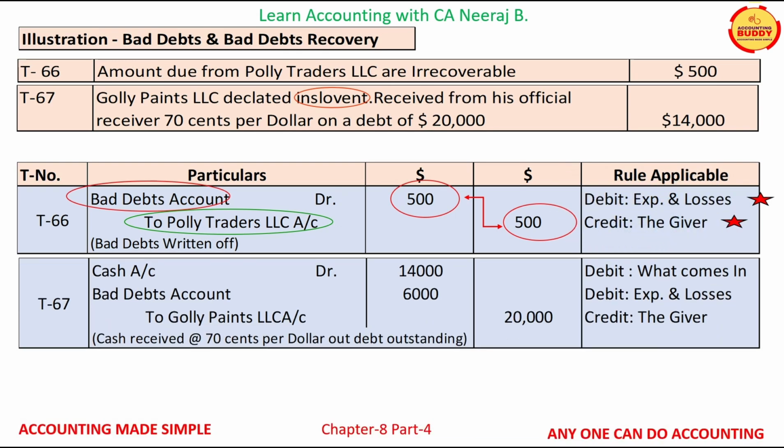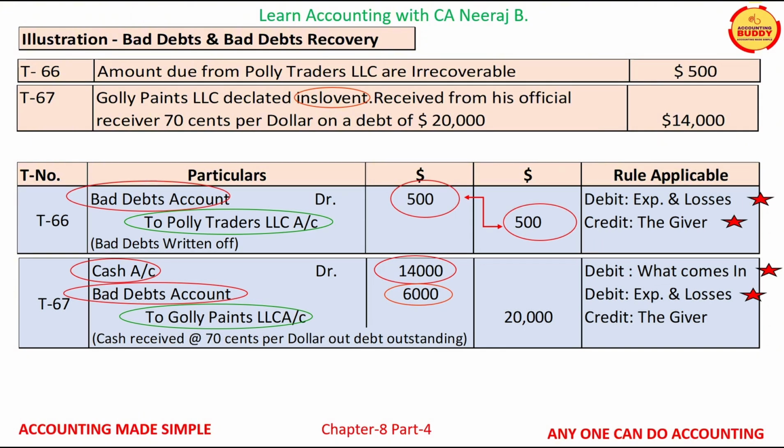The three accounts which are getting affected are cash account, bad debt account, and Gully Paints LLC account. Cash is a real account and it will be debited by $14,000 as per real account rule of debit what comes in. Bad debt is a nominal account and it will be debited by $6,000 as per nominal account rule of debit all expenses and losses.